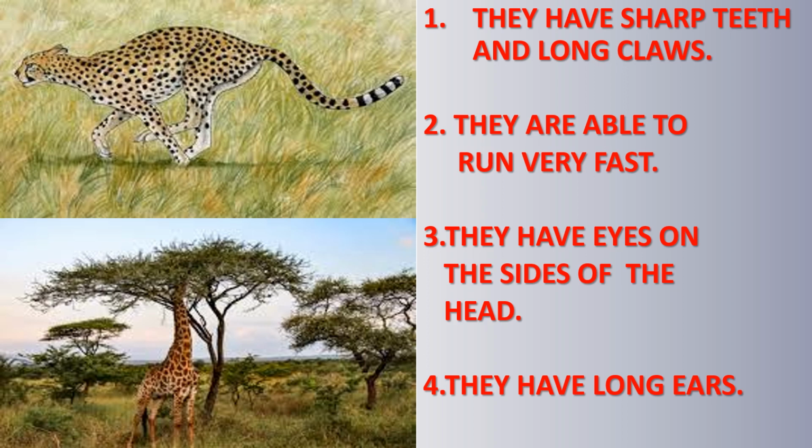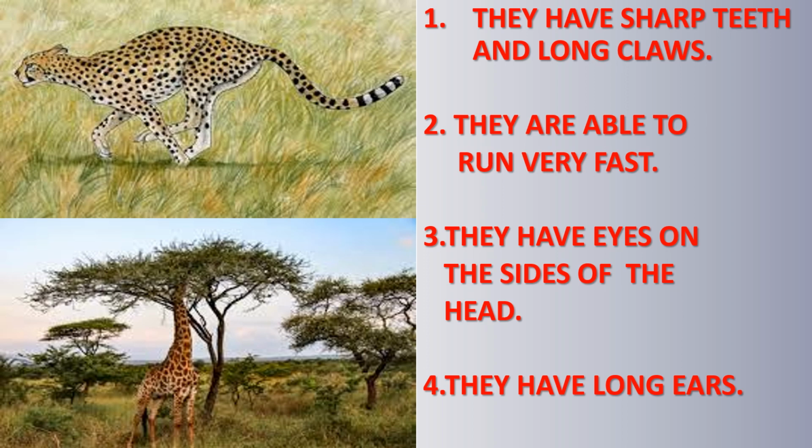Deer also have some adaptations to escape from predators like lions and tigers. They have eyes on the sides of the head which give them a wide range of vision. They have long ears to hear the movement of predators. They can also run very fast to save themselves from their predators.